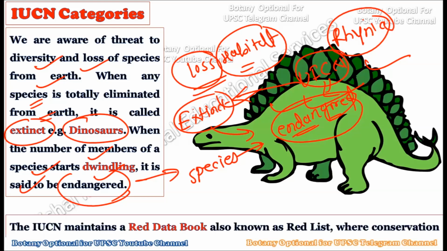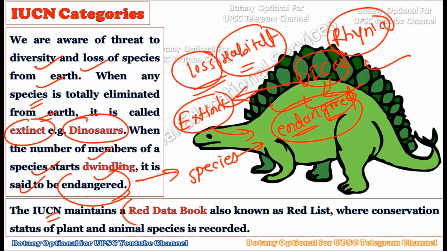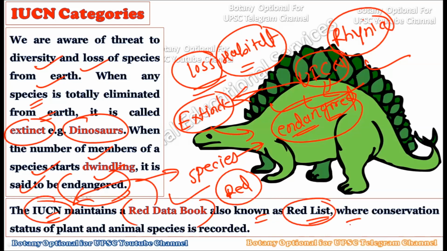So the IUCN maintains the red data book. We have to study the red data book separately as well. These red data books are maintained by the IUCN, and they are also known as the red list, where the conservation status of plants and animals is recorded. How we are going to conserve these plants and animals, this whole record is maintained under this red data book. So if any species is present in the red list of the IUCN, this red list will show you all the efforts regarding the conservation of that particular plant or animal species.